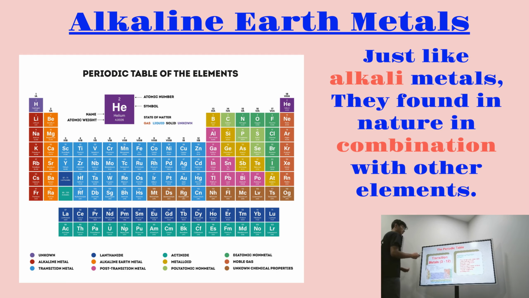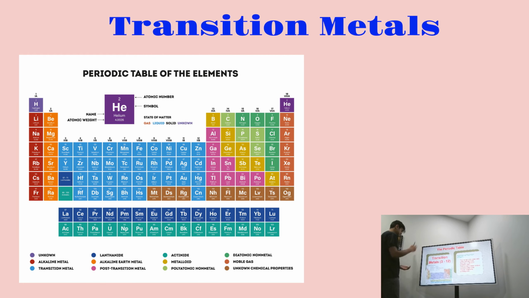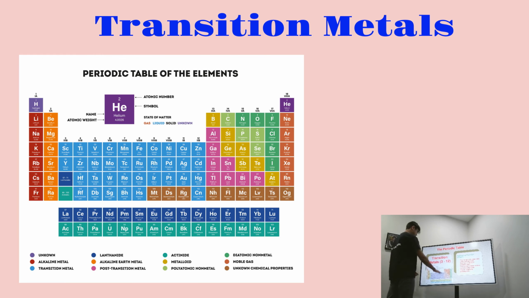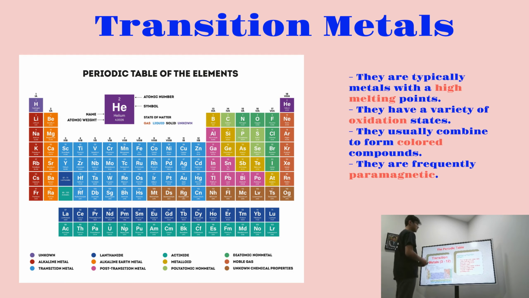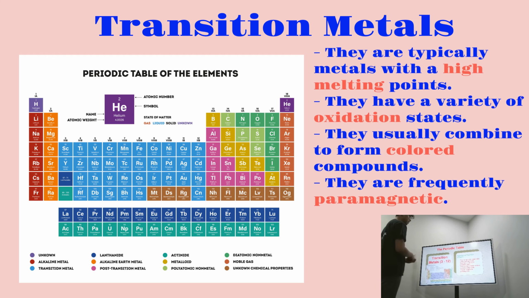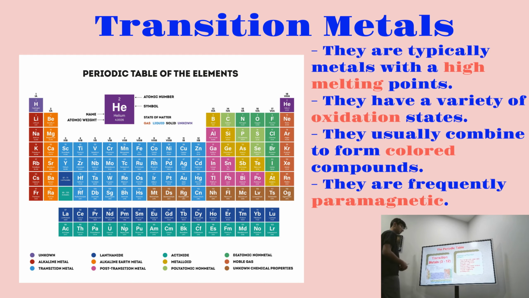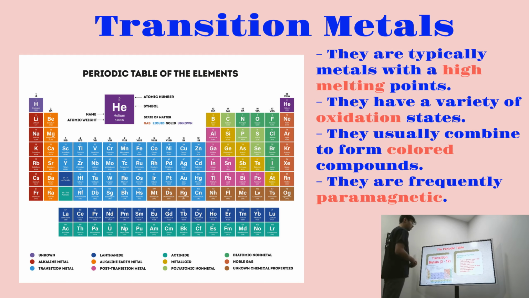Next we're going to cover transition metals, and transition metals are found from groups 3 to 12. So all this space here is transition metals. Properties of transition metals are that they are typically metals with high melting points. They have a variety of oxidation states. They usually combine to form colored compounds, and they are frequently paramagnetic. So transition metals are basically the ones that cover the most, groups 3 to 12, and those are just some properties of the metals here.